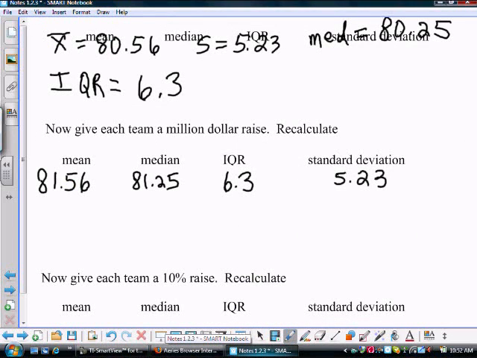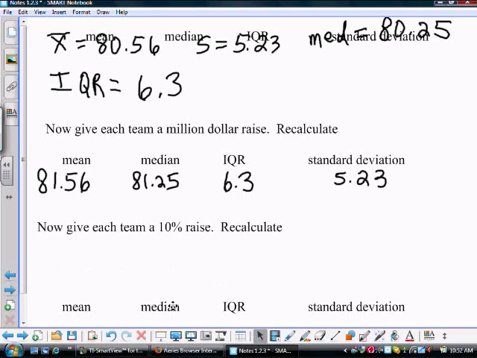All right, so take note. When you're just adding a constant, you don't increase your IQR or your standard deviation. So that should kind of make sense to you. You have not spread those numbers out any further than they were spread out before. You've simply taken them all and moved them up a space.